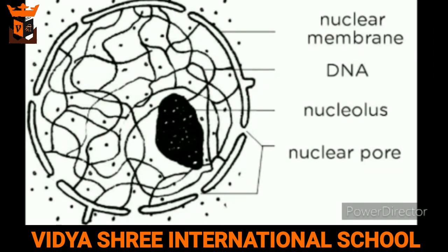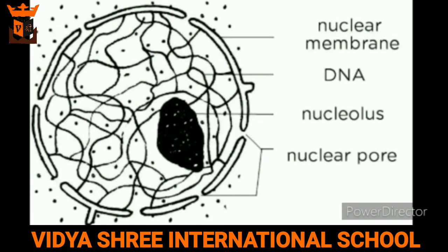Inside the nucleus is a smaller spherical body known as nucleolus. There are thread-like structures in the nucleus which are known as chromosomes. These carry genes which contain all the information needed by the cell to function and to reproduce. Thus, genes are responsible for inheritance, that is, transfer of characteristics from the parent to the offspring.